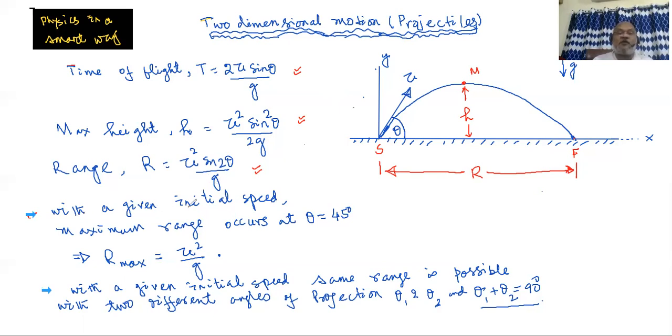We also get some other secondary formulas. With a given initial speed, maximum range occurs at theta equal to 45 degrees, because then sine 2 theta has its maximum value, and R maximum equals u square by 2g.